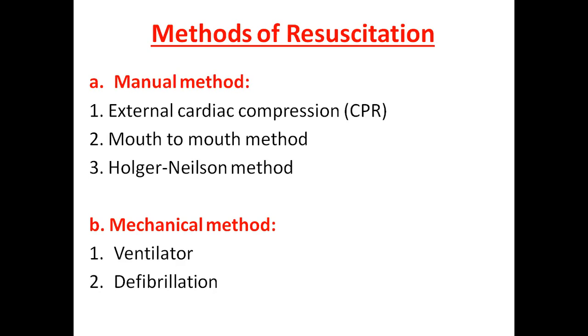There are three manual methods: external cardiac compression, which is also very famously called CPR, then mouth to mouth respiration, and third one is the Holger Nielsen method.